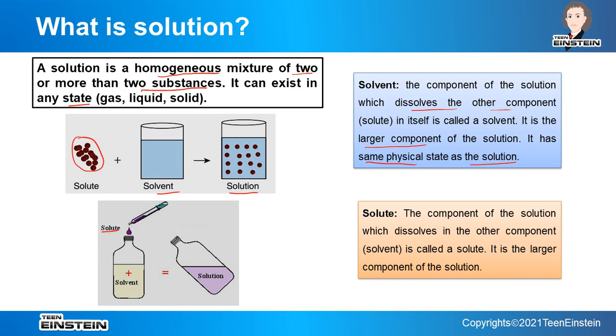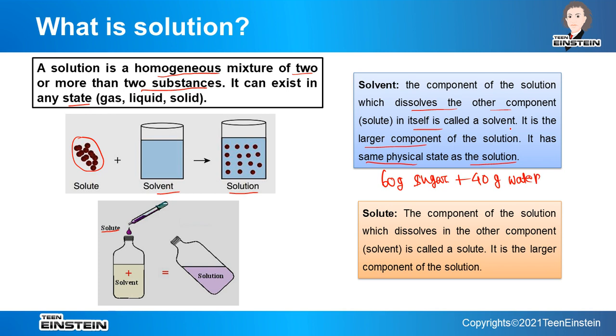This must be the same. But suppose these two are contradictory to each other, suppose something is present in a larger amount. Suppose in 100 gram solution there is 60 gram of sugar and 40 gram water.